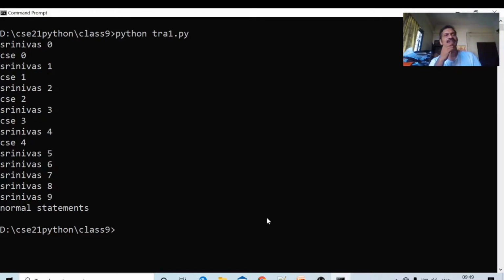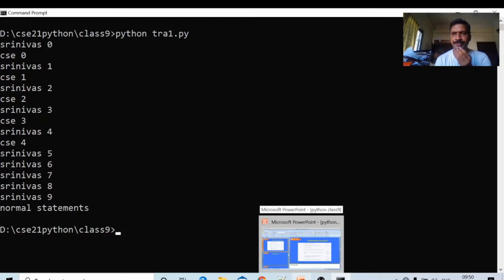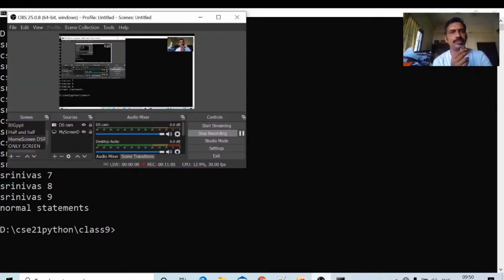The rest of the body after the continue is not executed. Whenever the continue statement is executed, the statements after the continue in that loop are not executed, and the control jumps to the starting of the loop. This is about the continue statement. These two are the transfer statements in Python programming language. That's all, dear students. That's all about break and continue statements.